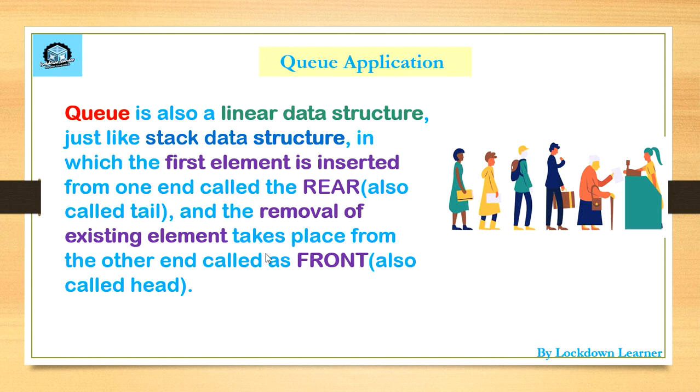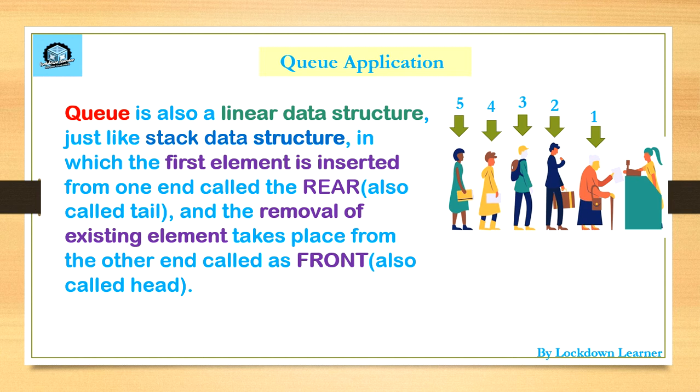You can see a queue on the right hand side. There are five people standing in a queue for a document verification. According to you, which person should go first? The old lady standing first or the lady standing last? If it's a stack, then the lady standing last will go first, but this is the case of a queue. The lady standing first will go first. So how will they verify the documents? First the lady, second person, then third, then fourth, then fifth. It is not like the fifth will go first and the fourth second. It is basically the first one which comes that goes out.